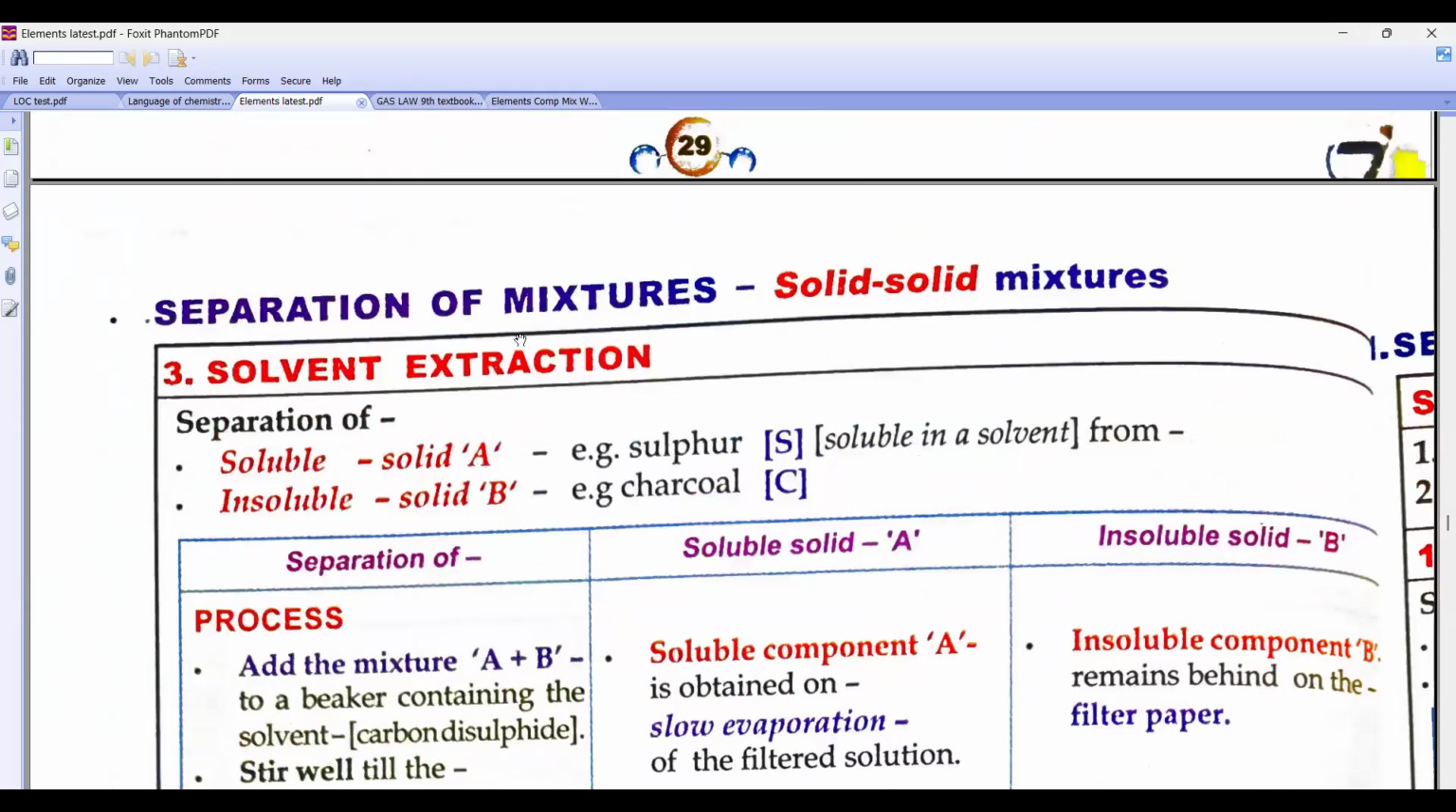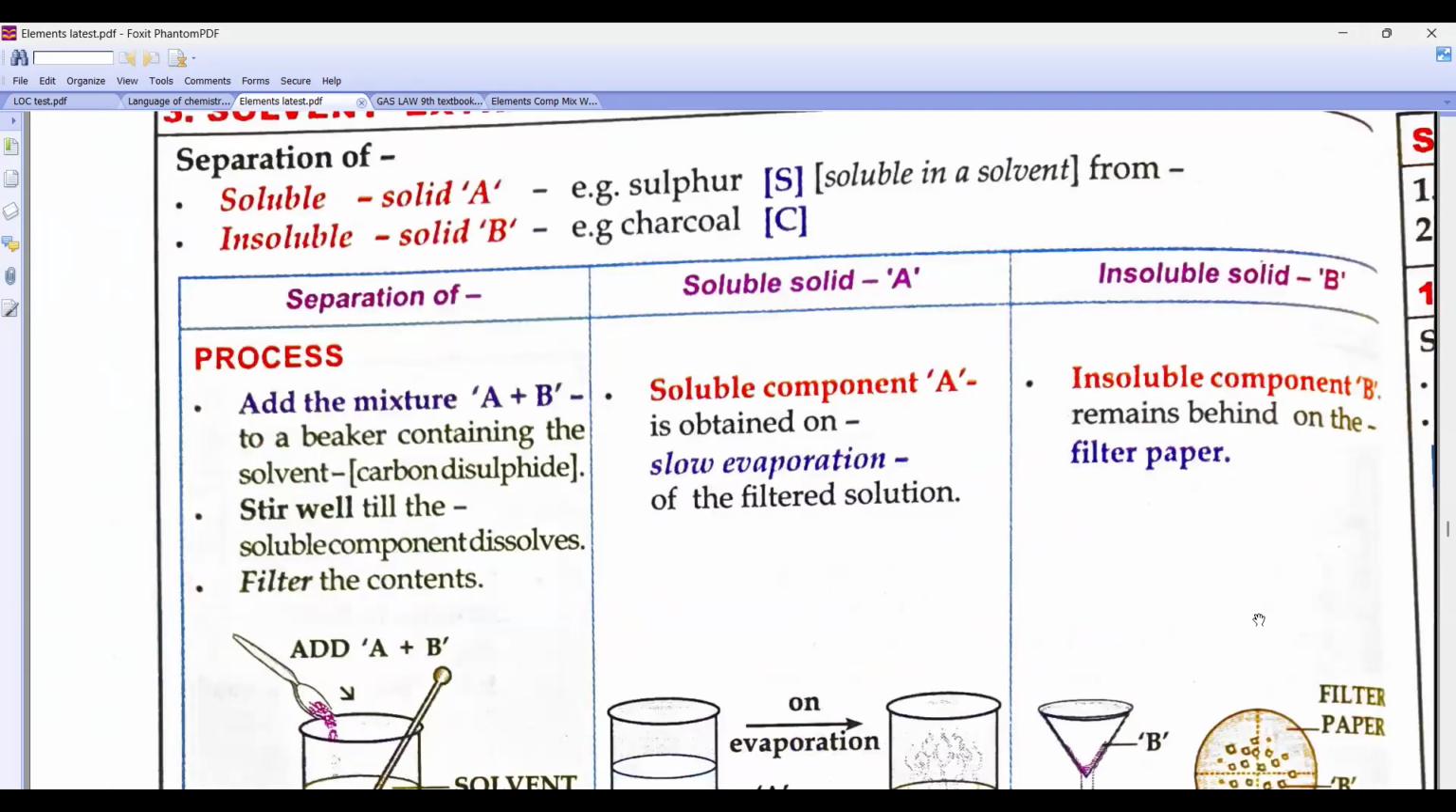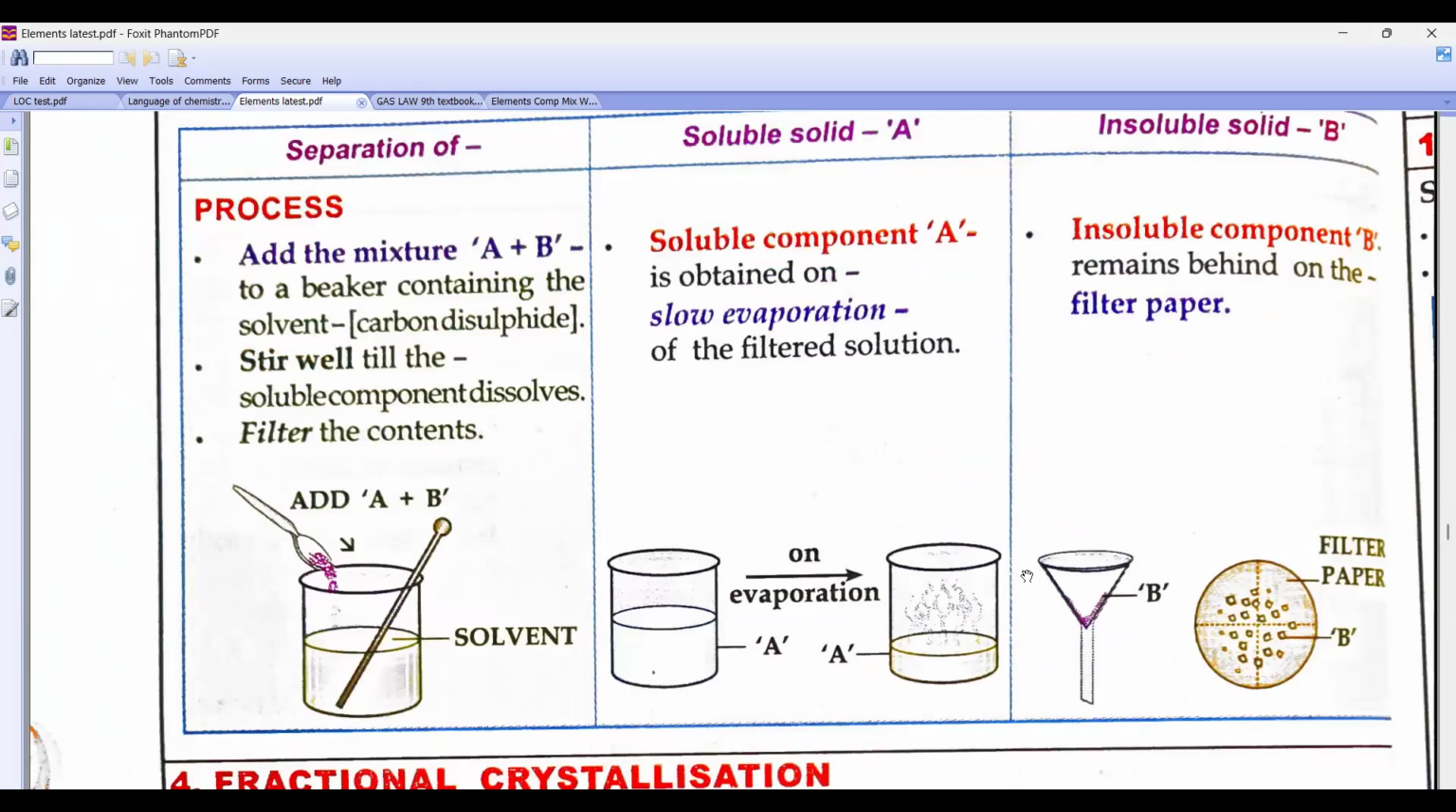Solvent extraction. In solvent extraction, one of the components should be soluble in a particular solvent, but the other one should not be soluble. Sulfur is soluble in carbon disulfide, but is charcoal soluble? No. So on the filter paper, what will I get, beta? Carbon, that is charcoal. And what will remain in the solution? Sulfur and carbon disulfide. If you heat it, carbon disulfide will evaporate. So what will remain here? Only sulfur. The soluble compound is obtained on slow evaporation of the filtered solution.